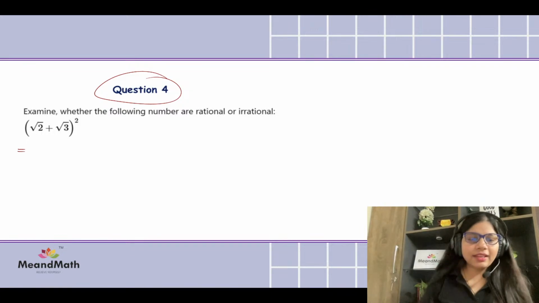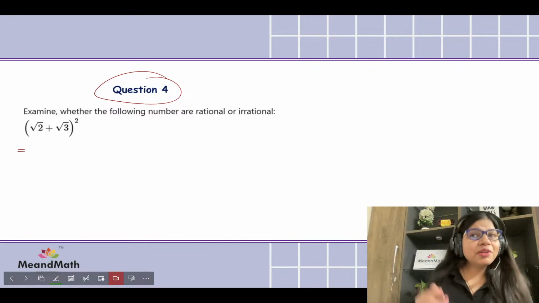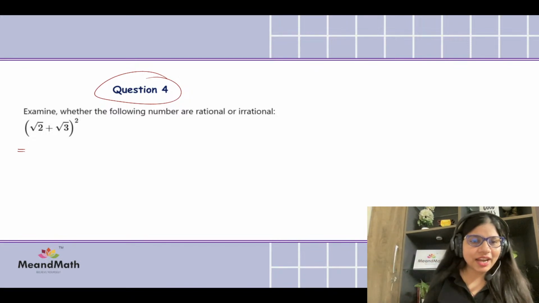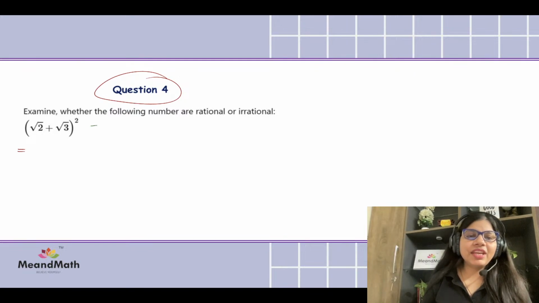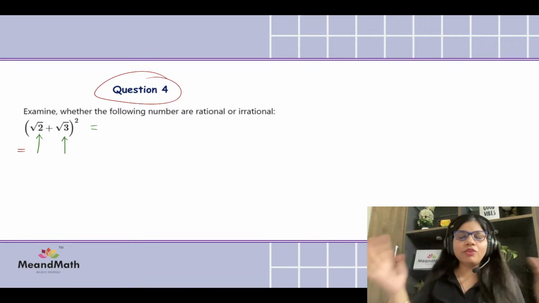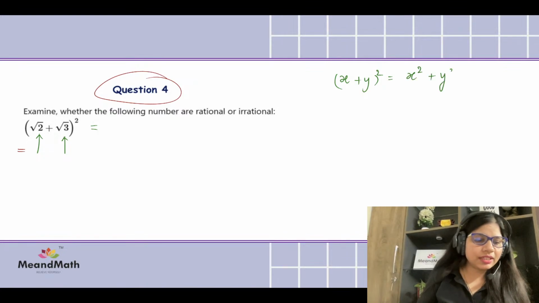We have to square this. To square anything, I have a very simple trick. You might have something simpler than me, but I feel like mine is simpler. Generally what happens is we students forget to square each term, we square this one and this one too, but we forget the cross term, and that becomes our final answer. So if it is written, for example, x plus y squared, we write it as x squared plus y squared.